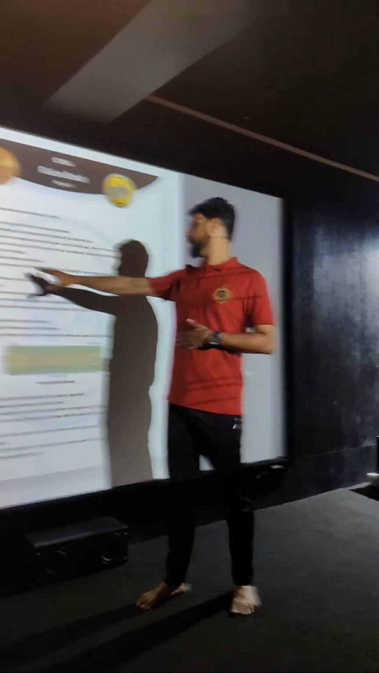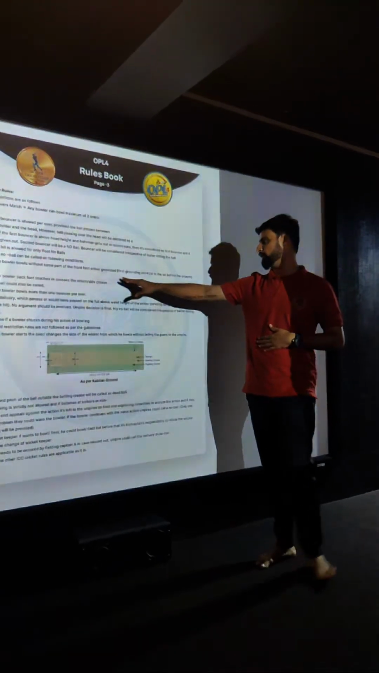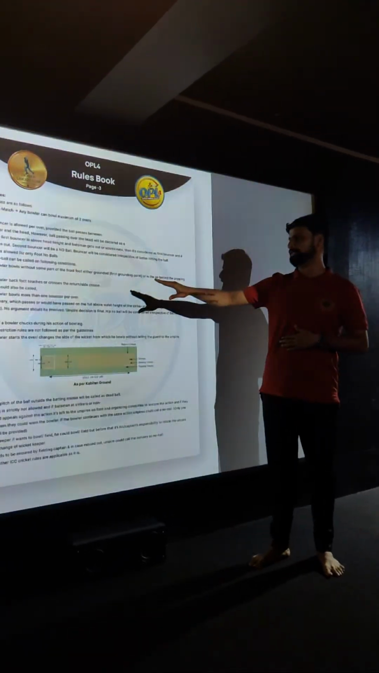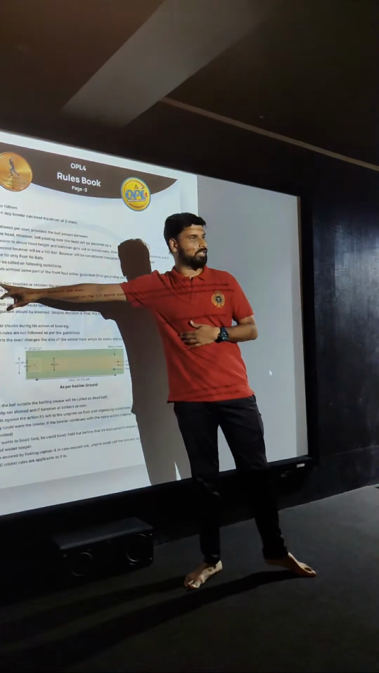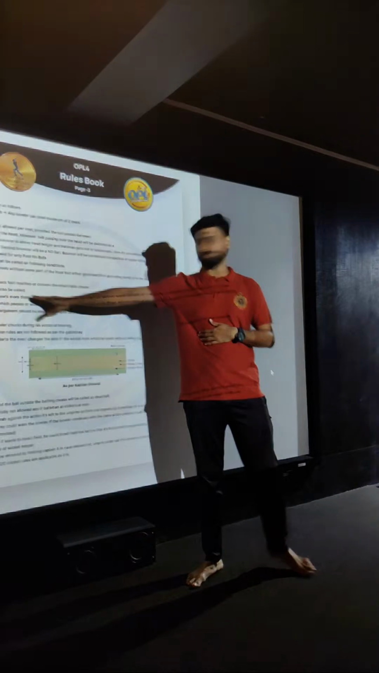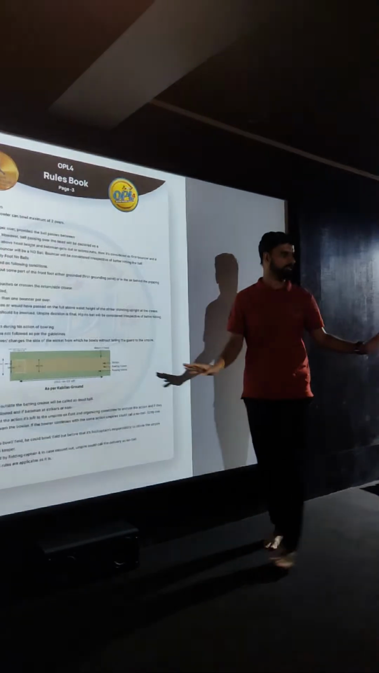If the bowler bowls without some part of the front foot either grounded or in the air behind the popping crease, it will be a foot no ball. If any part of the bowler's back foot touches or crosses the side or return crease, it will be considered a no ball.